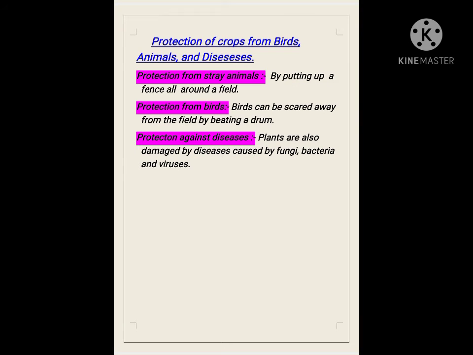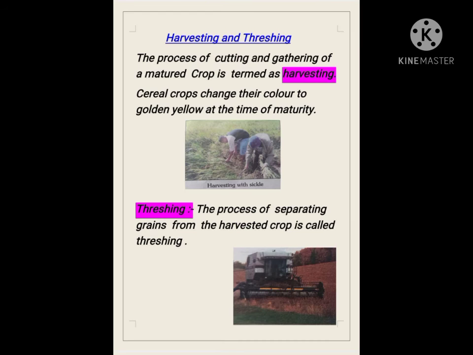Protection of crops from birds, animals and diseases. First one, protection from stray animals by putting up a fence all around a field. Second point, protection from birds. Birds can be scared away from the field by beating a drum. Third one, protection against diseases. Plants are also damaged by diseases caused by fungi, bacteria and viruses.